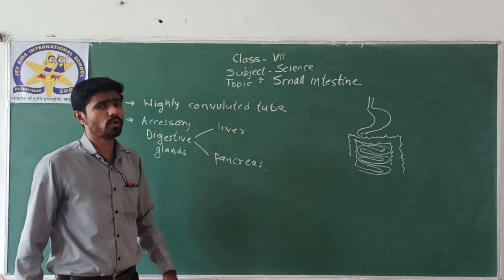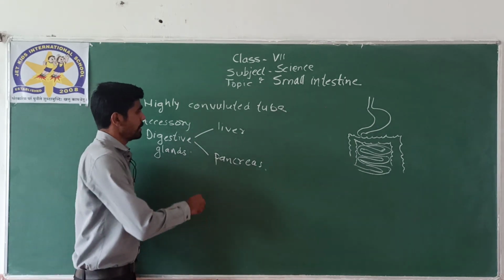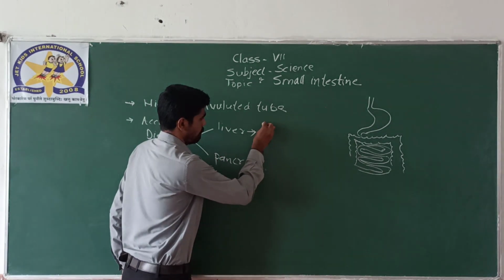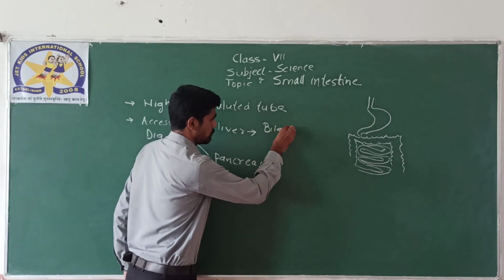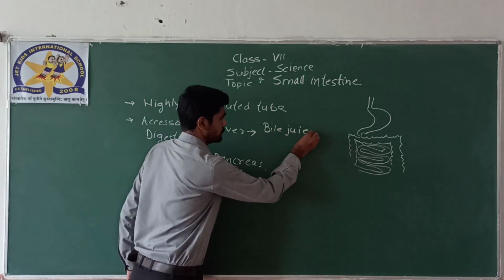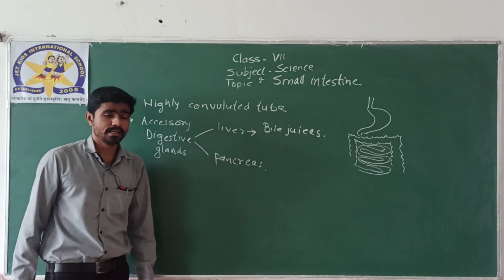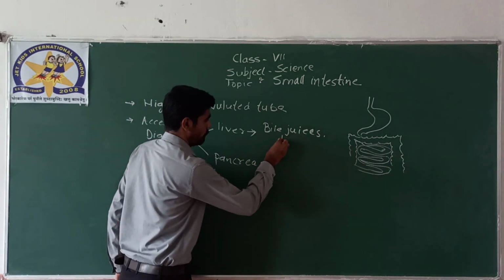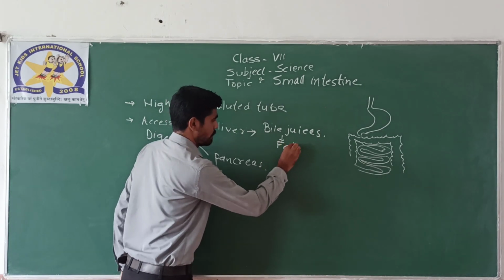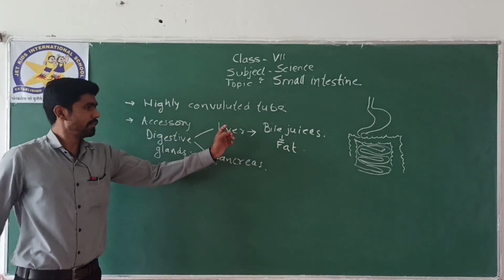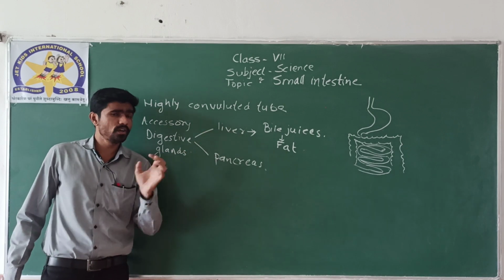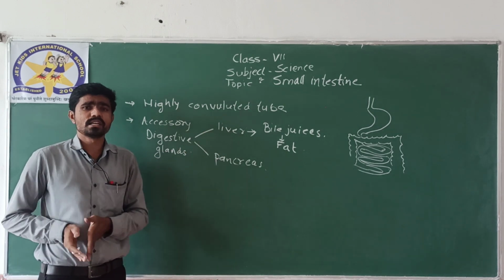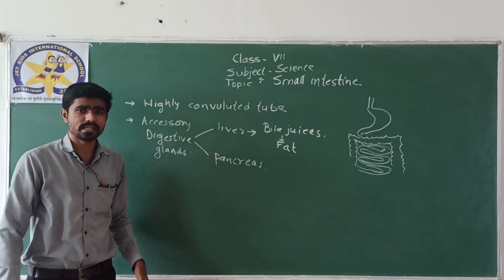How does the liver play an important role in the process of digestion? The liver produces juices called bile juice. Liver produces bile juices, and these bile juices are important in the breakdown of fats. But the liver is such a kind of organ in our body which cannot directly pour its secretion towards its site of action.